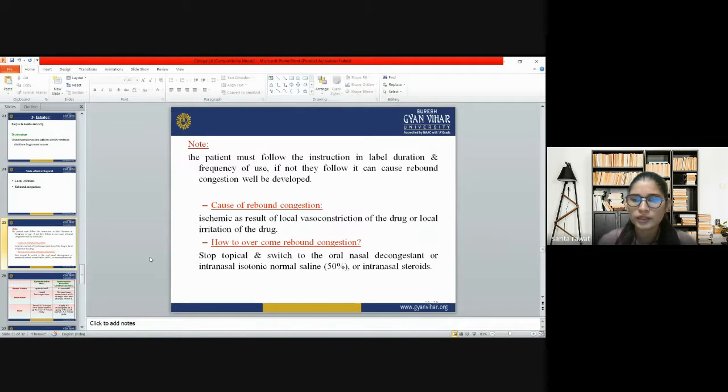How do we overcome rebound congestion? If you are suffering from rebound congestion, how can you treat it? Stop the topical nasal decongestant you were using prior, then switch to an oral nasal decongestant, or intranasal isotonic normal saline, or an intranasal steroid.